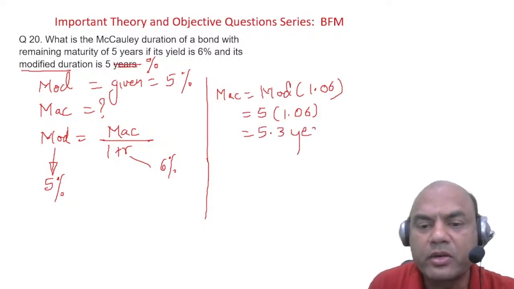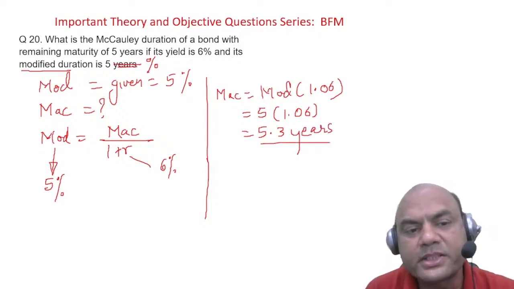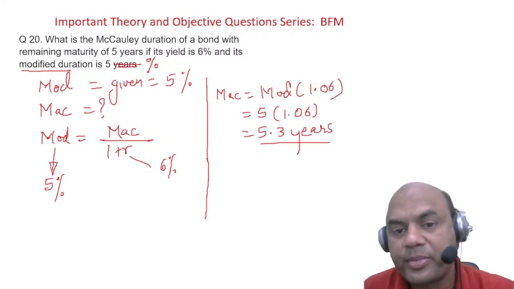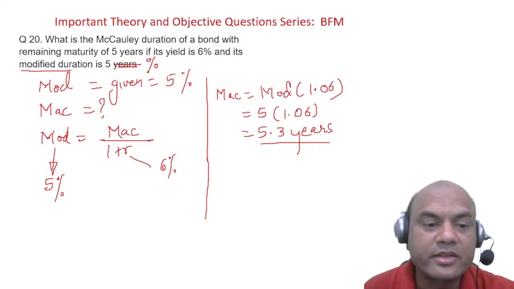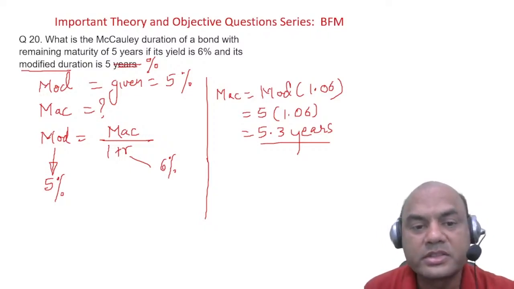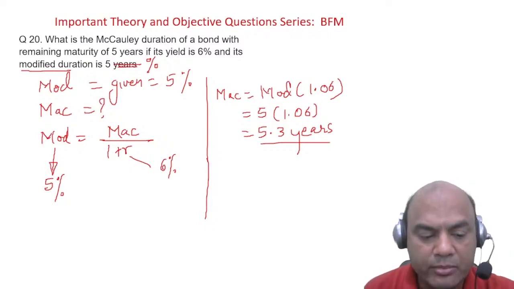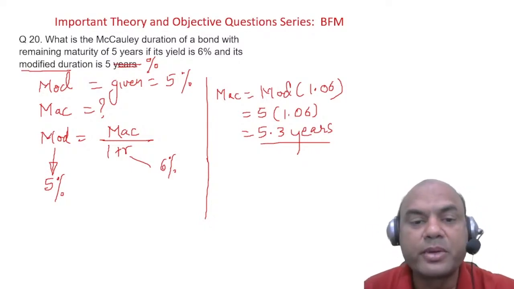Always remember, Macaulay duration is in years. Modified duration is in percentage. Remember this by heart. Got it, everyone? Clear the concept? This concept clearance is an important part in your CAIIB. Learning is not that important. Concept clarity is a must.